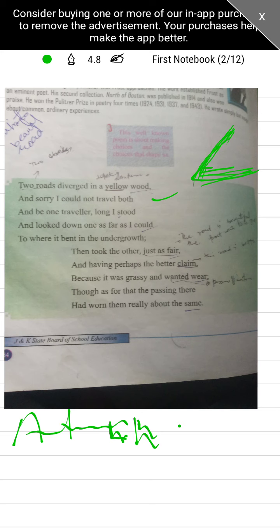This road was covered with shrubs and plants on both sides, right?